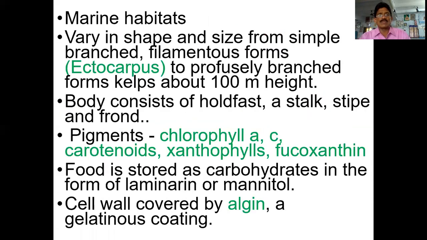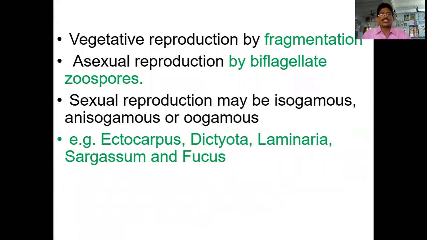They vary in shape and size from simple branched filamentous to profusely branched structures. The body consists of a holdfast, a stipe, and a frond. The plants have chlorophyll A and chlorophyll C, carotenoids, xanthophylls, and fucoxanthins. Food is stored as carbohydrates in the form of laminarin or mannitol. The cell wall is covered by algin, a gelatinous coating-like structure. Vegetative reproduction depends upon fragmentation. The thallus will divide, and they can develop new plants.